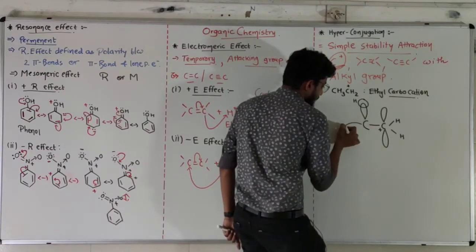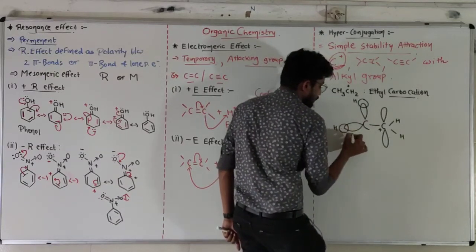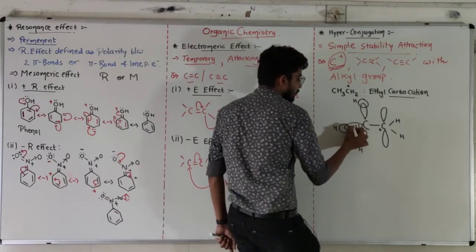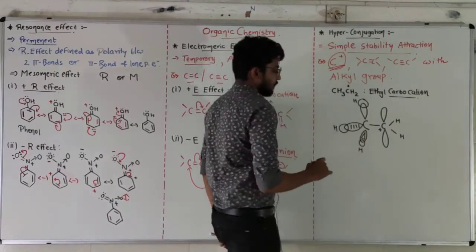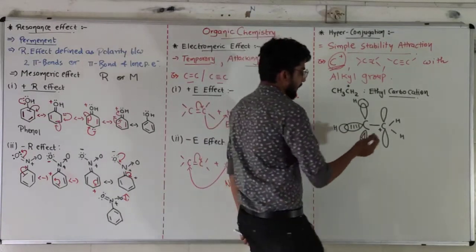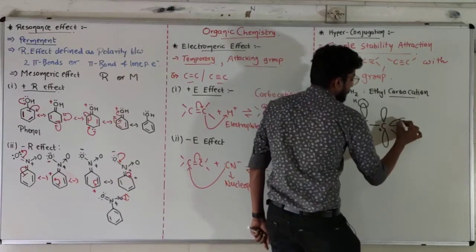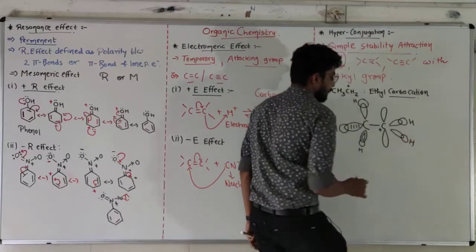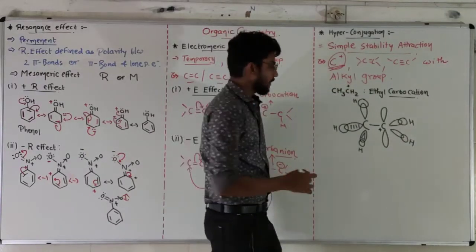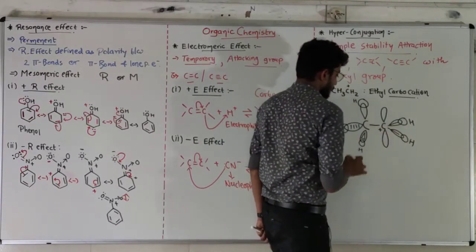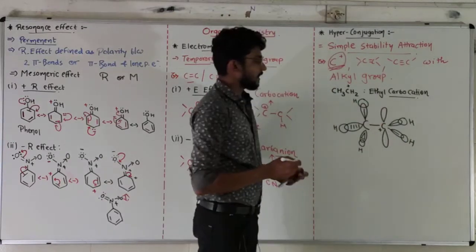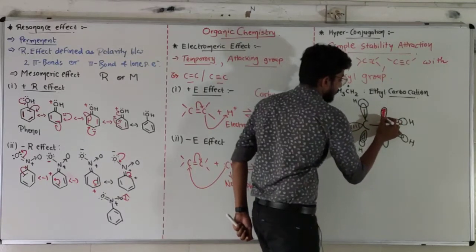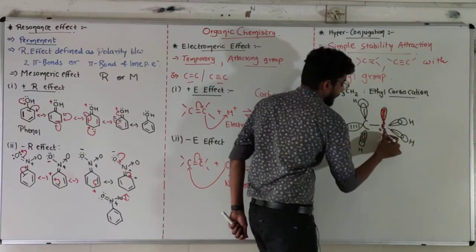Likewise here, an sp3 hybridized orbital and hydrogen, and an sp3 hybridized orbital and the hydrogen towards you and away from you. Clear? And here both of them will be in the plane. Single bonded, it is also in the plane. But now this pz is completely empty.